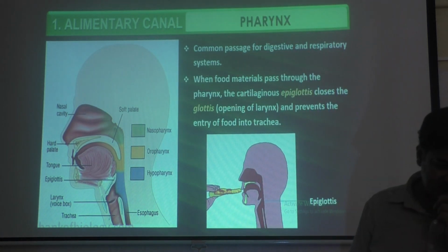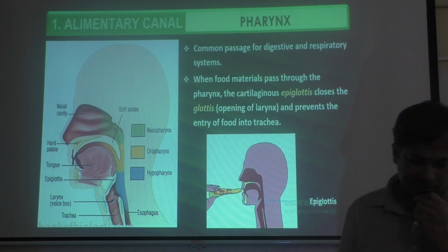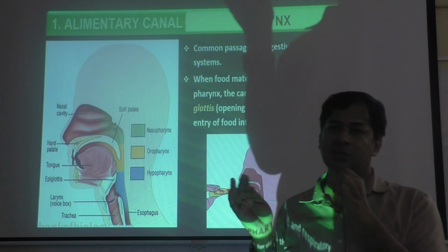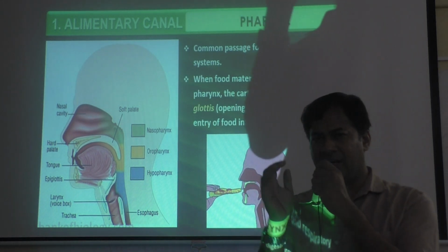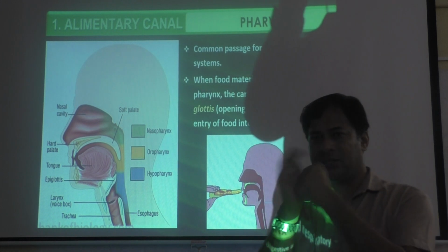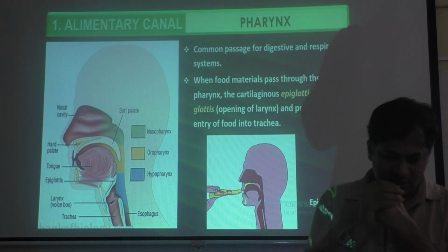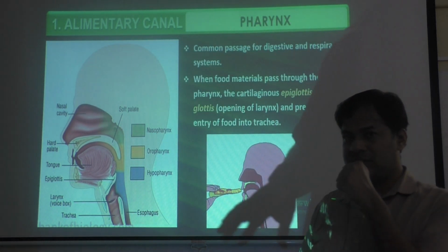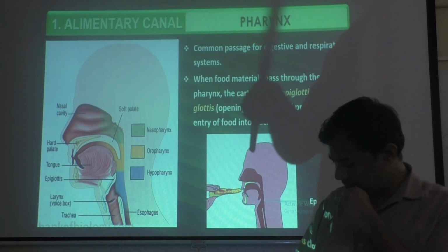When food materials pass through the pharynx, the cartilaginous epiglottis closes the glottis, that is the opening of the larynx. You already know this, it was already told in the respiration chapter. The epiglottis closes the glottis so that food doesn't enter the trachea. So food directly goes to the esophagus, then the stomach.